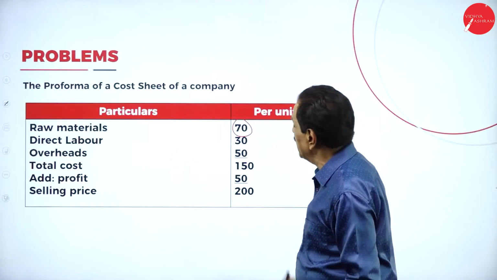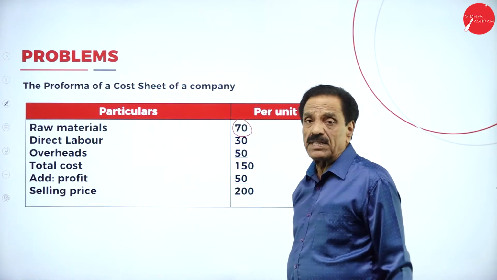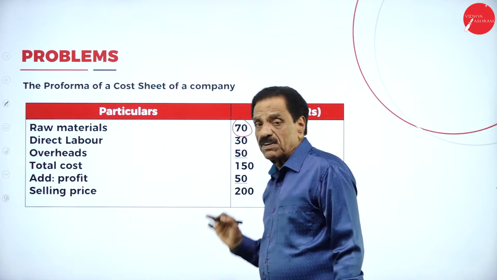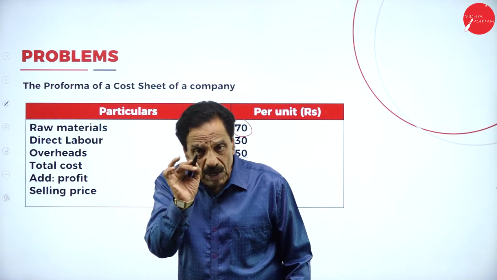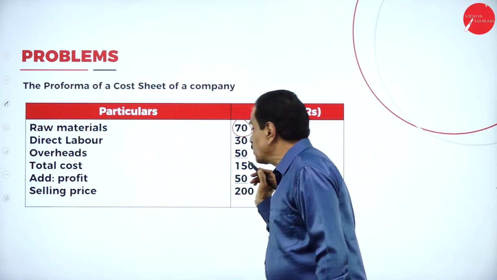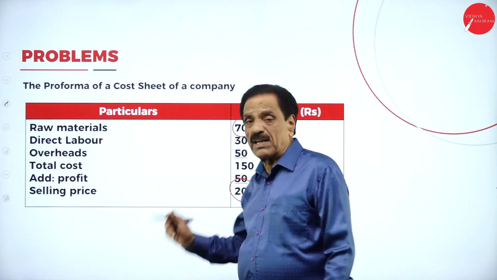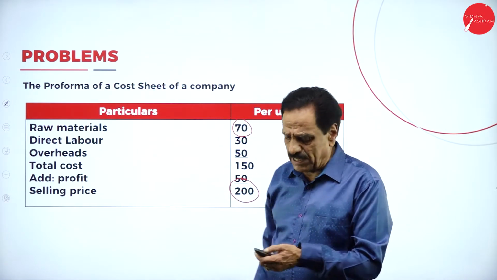You see once again, your raw material is 70, your labor is 30, your overhead is 50. What's your total cost? 150. For that, how much profit is added? 50 rupees. It becomes 200 is the selling price. This is the format of the cost sheet.